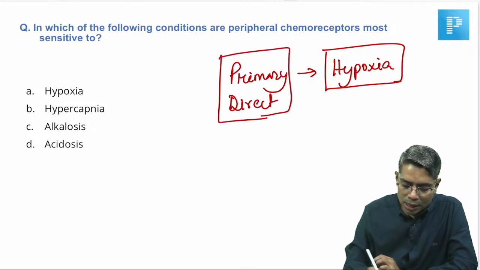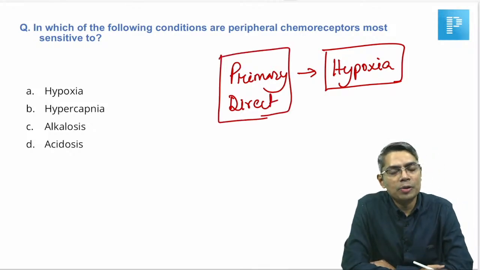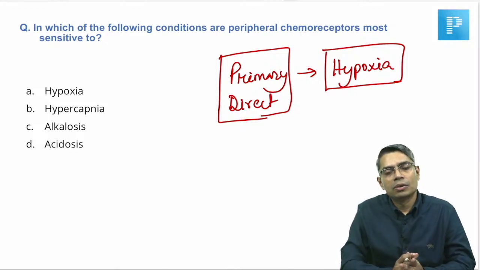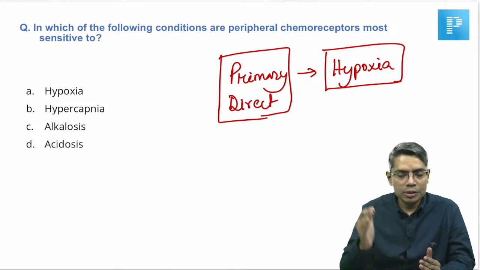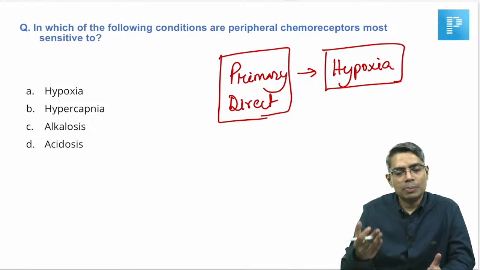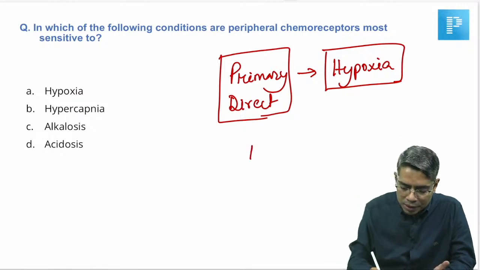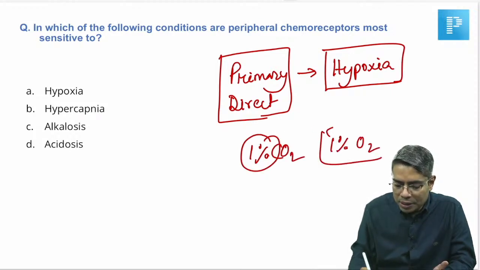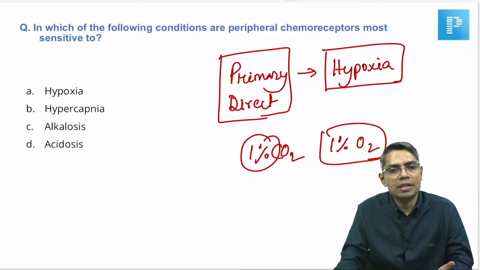But if you look at the response of the peripheral chemoreceptor to hypoxia and carbon dioxide, if you decrease the oxygen so hypoxia is there, and if you increase the carbon dioxide, suppose you are changing carbon dioxide concentration by 1% and oxygen concentration by 1%, in which case is the peripheral chemoreceptor going to give you more response?